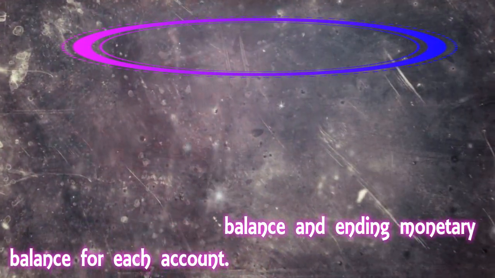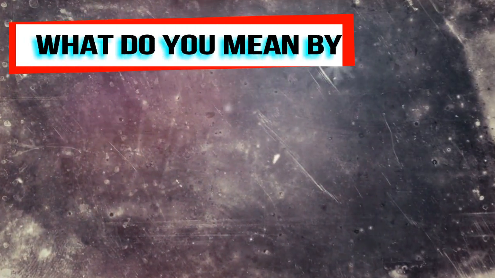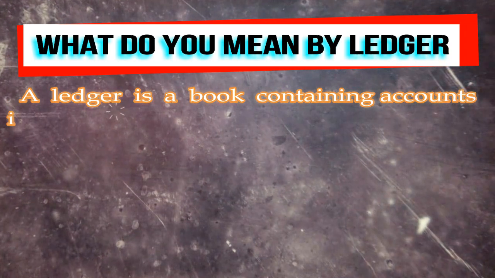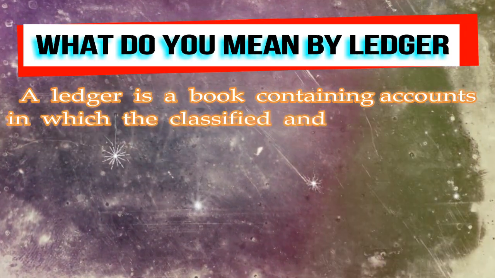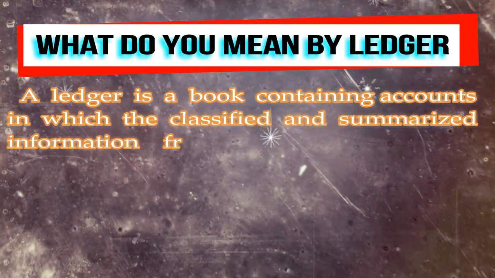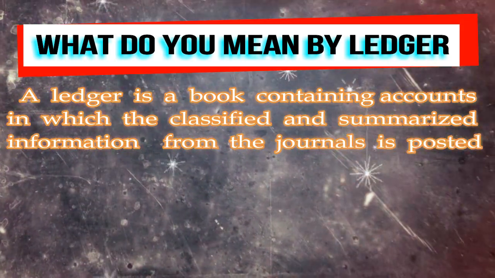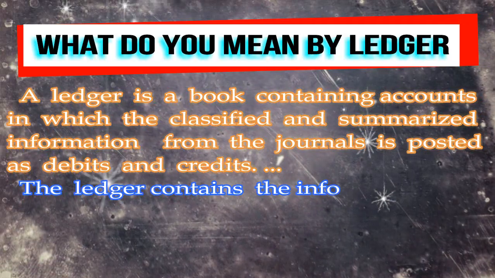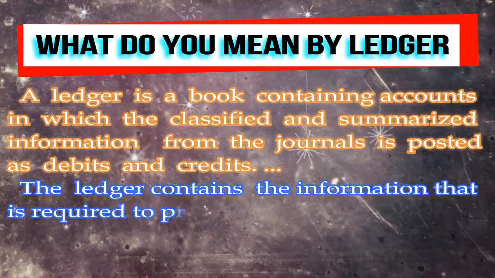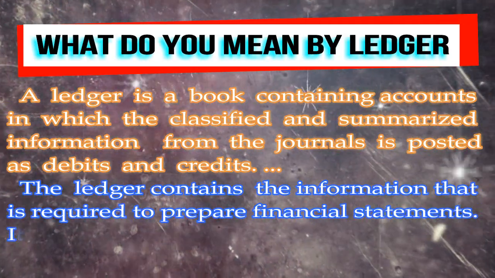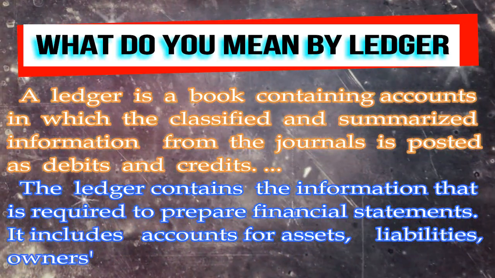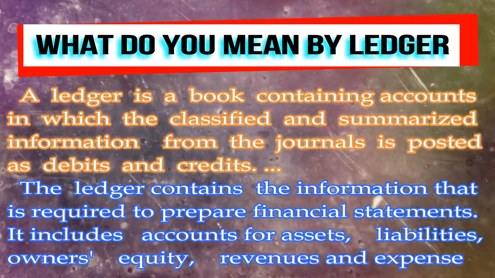Now, another topic is, what do you mean by ledger? A ledger is a book containing accounts in which the classified and summarized information from the journals is posted as debits and credits.